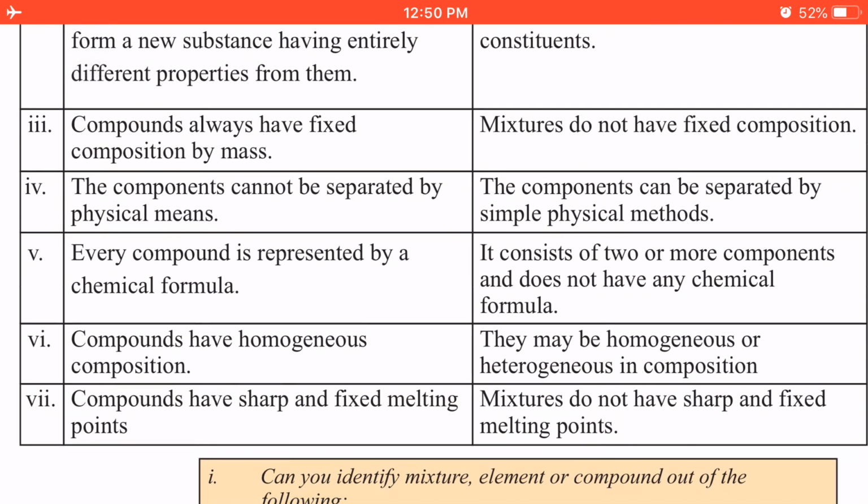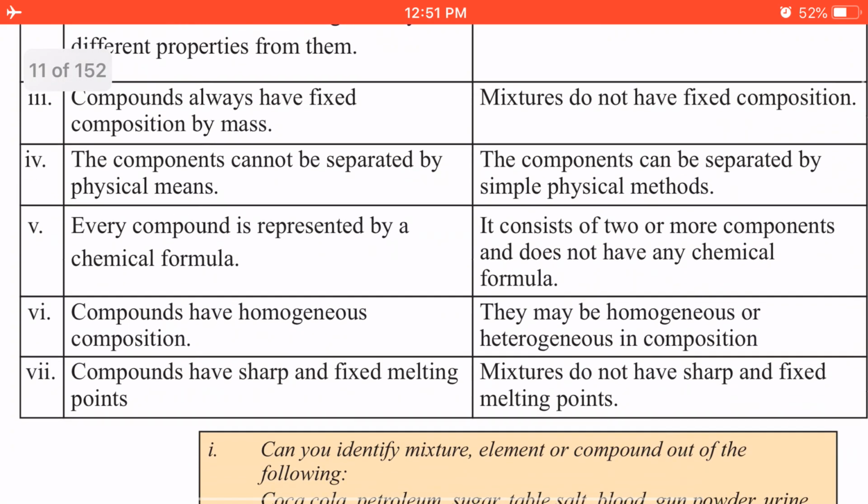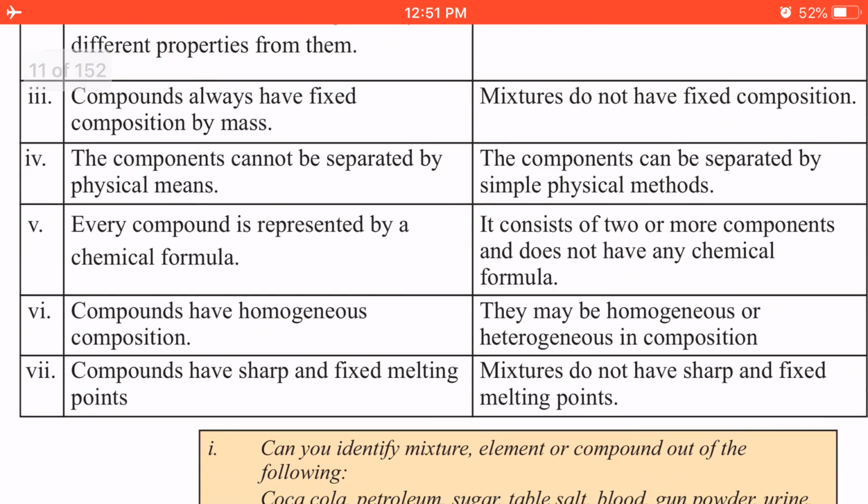Point 6, students, compounds have homogeneous composition. Homogeneous composition means their composition is uniform throughout, and a mixture could be homogeneous or heterogeneous in composition. The last point: compounds have a sharp and fixed melting point. Mixtures do not have a sharp and fixed melting point.